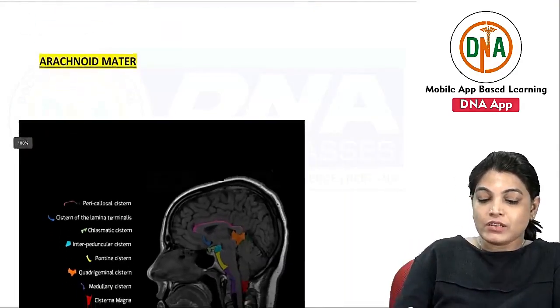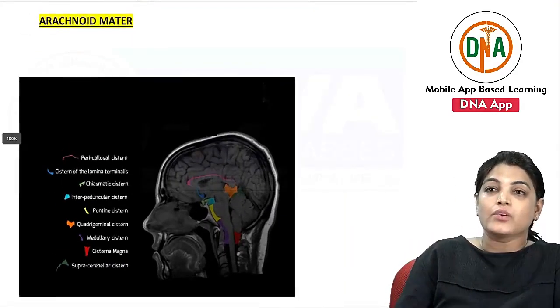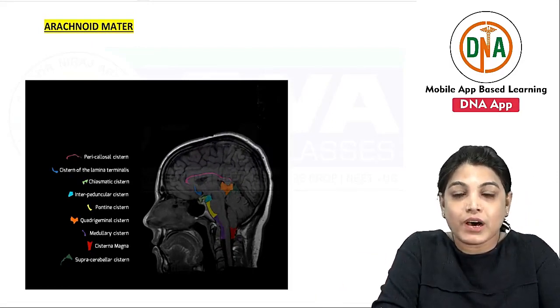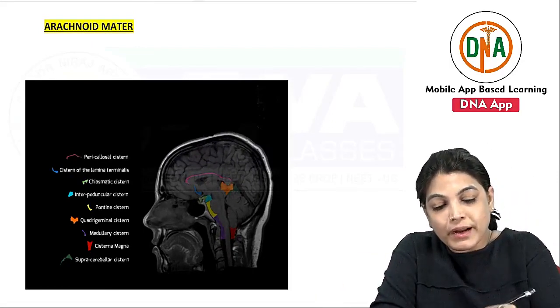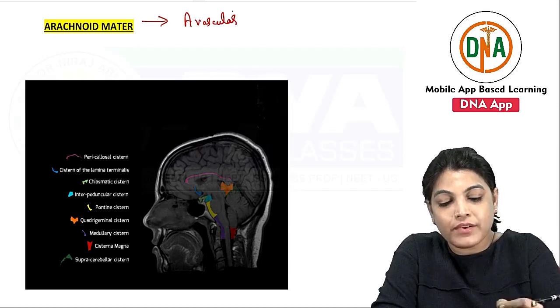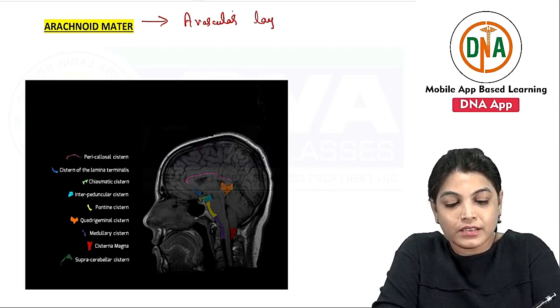Now, after discussing all these questions, let's discuss the arachnoid mater. The arachnoid mater lies below the dura mater. It is an avascular layer.